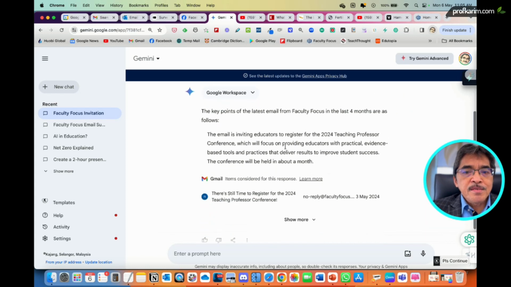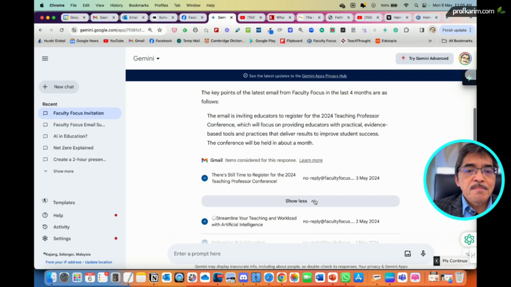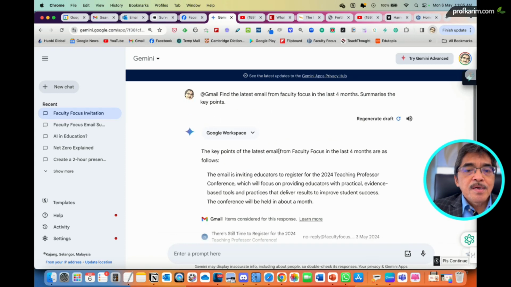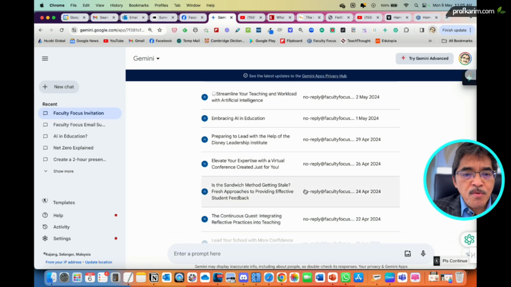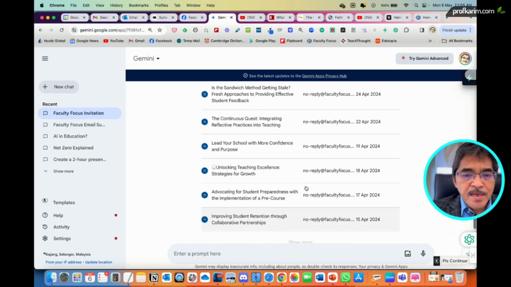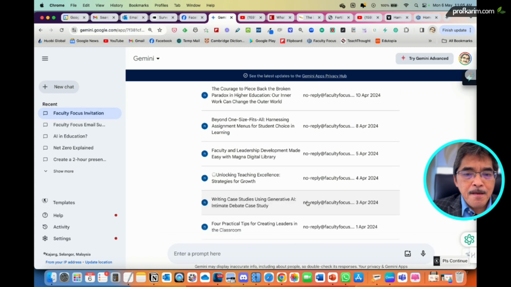These are key points from all those emails in the last 4 months. And down here, show more. With show more, it will pick up all the emails in the last 4 months. Of course, I can go through them one by one.